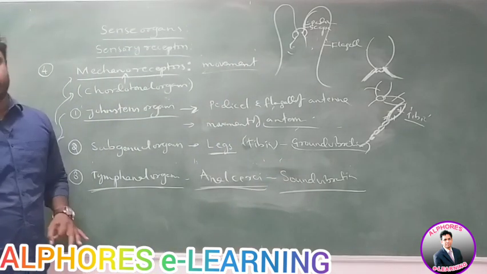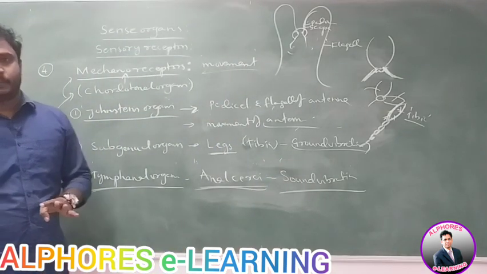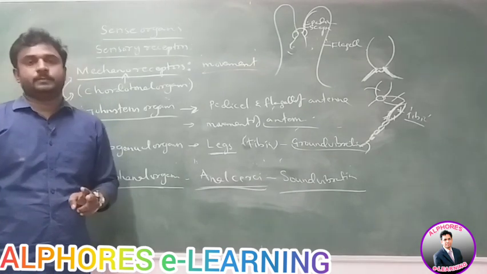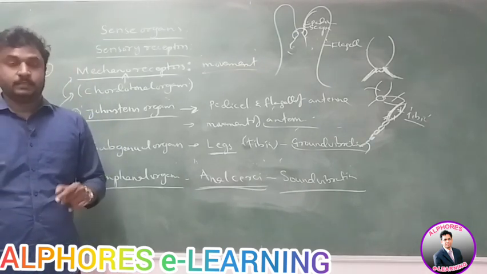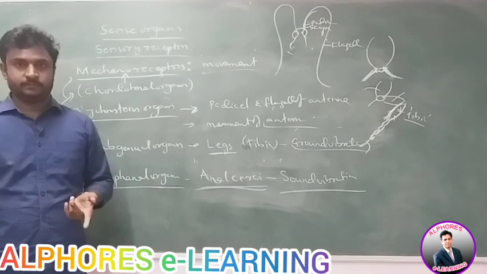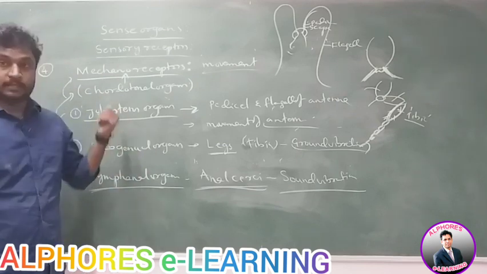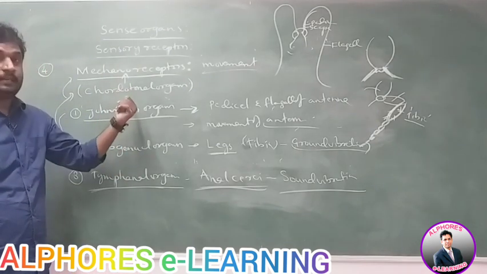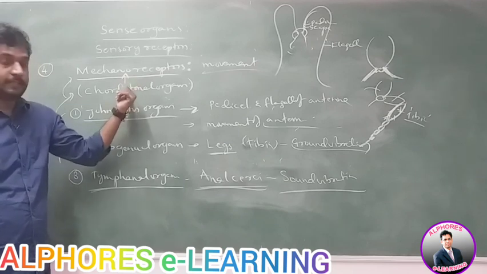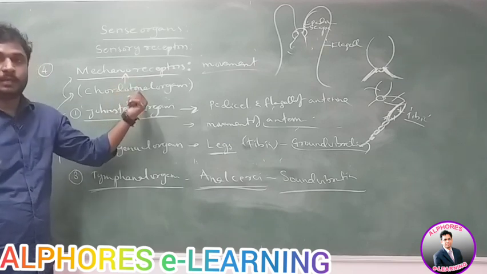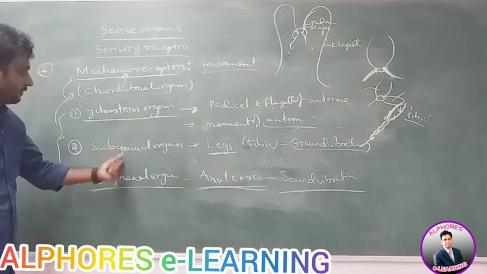This chart is most important. Types of receptors: chemoreceptors, thermoreceptors, photoreceptors, their locations, their functions. Next, mechanoreceptors. Mechanoreceptors are present on the cardotonal organs. There are three types of cardotonal organs.